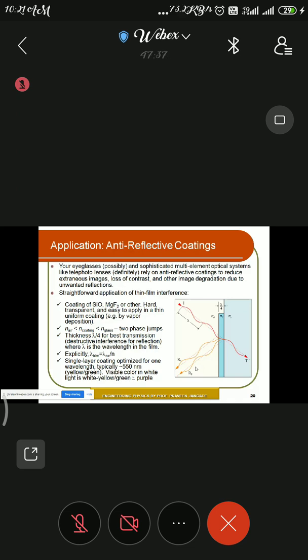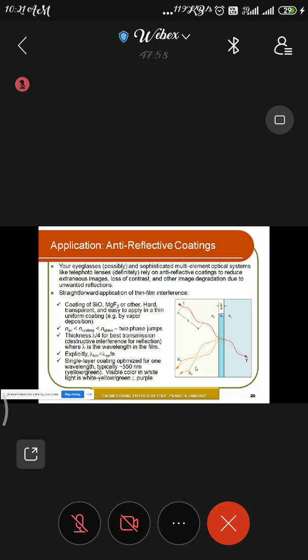Okay, so if both the waves interfere in phase, they will interfere constructively, and due to constructive interference the quality of the image can be increased because you will get the maximum intensified image. Okay, so this is how the anti-reflection coating works.